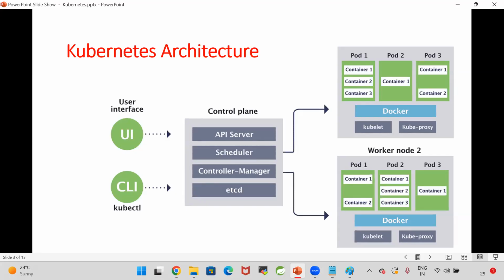Where is our Docker image? How many pods do you want to create? What containers should be there inside the pod? Everything will be provided as information to the control plane.